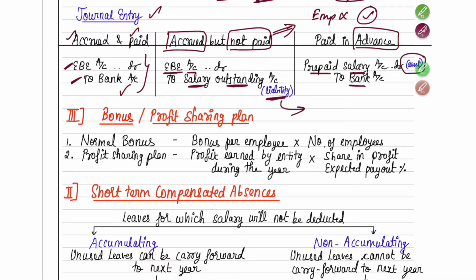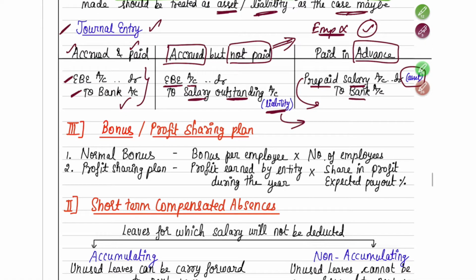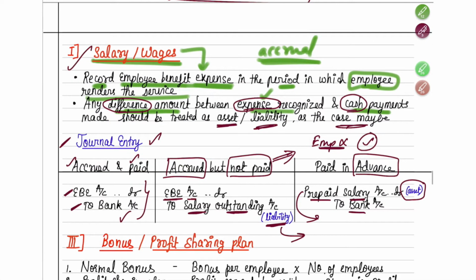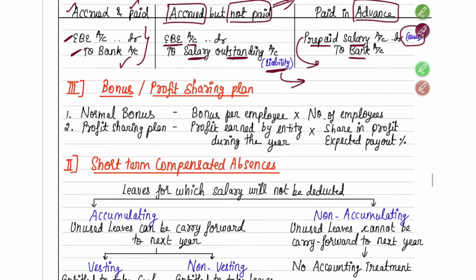And whenever in the later years the employee renders the service, you will reverse this salary. That means next year's salary, this year itself we have paid. So next year when they render the service, you will reverse this asset. Okay. So I hope you understood these journal entries. Fine. So this was all about your regular benefits, or what you call salary and wages.